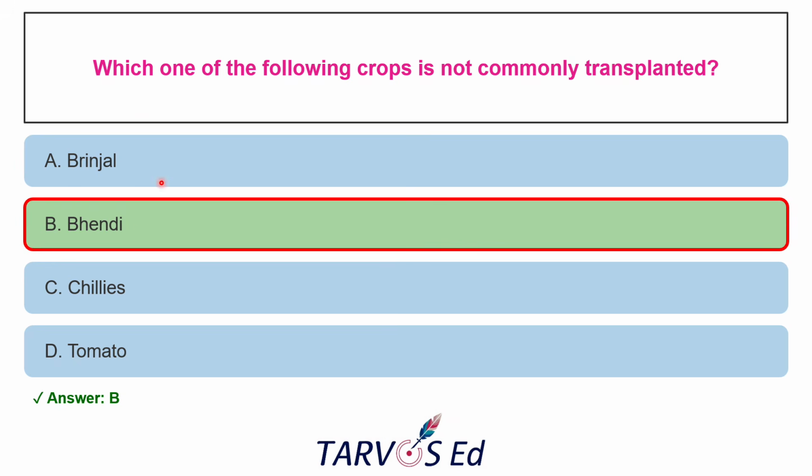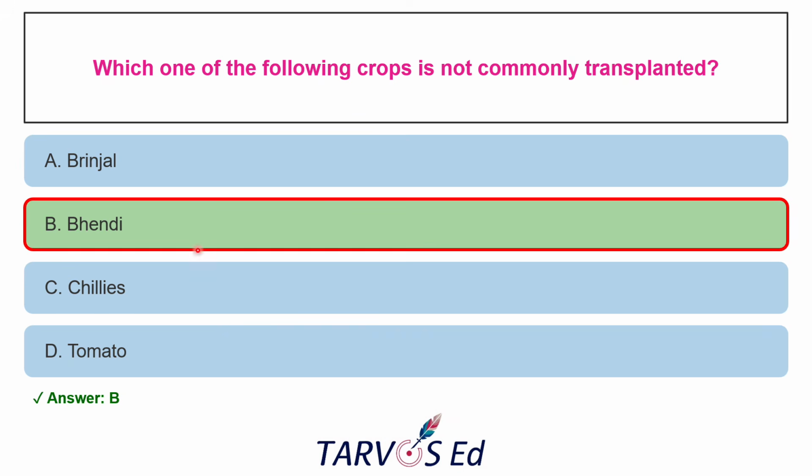And why others? Brinjal, chili and tomato have very small, tiny seeds, right? So those can be easily transplanted, and nursery days will be around 25 to 35 days. The directly sown ones are bendy, radish, carrot and all. The transplanted ones are brinjal, chilies, tomato, cauliflower, onion and all.